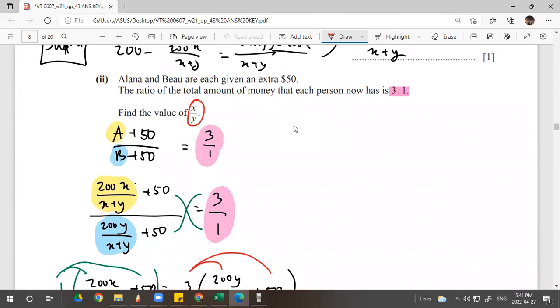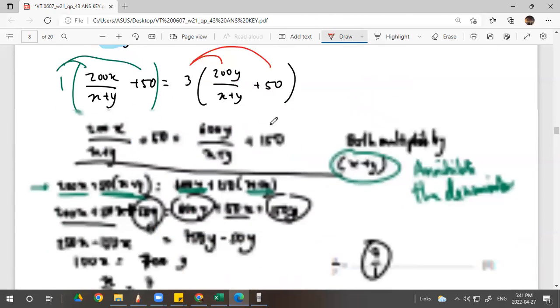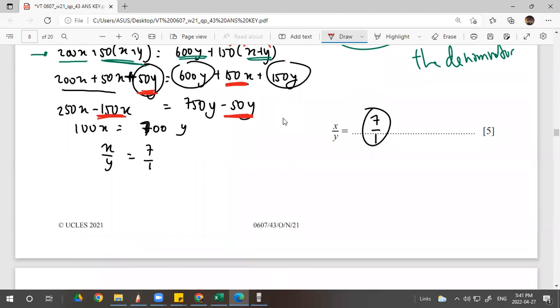You are not asked to find the x and the y separately. No need. Just find the ratio of x to y. You put the y to the left side, right? Becomes over 700. You put the 100 to the right side, becomes 100. 700 over 100 is 7 over 1. That's it. 7 over 1 is okay.